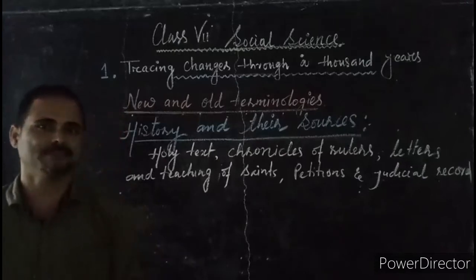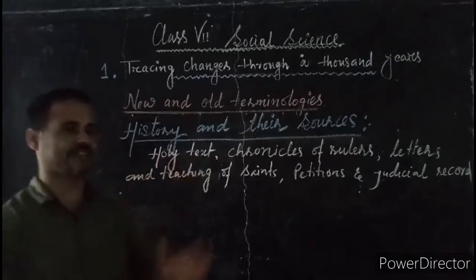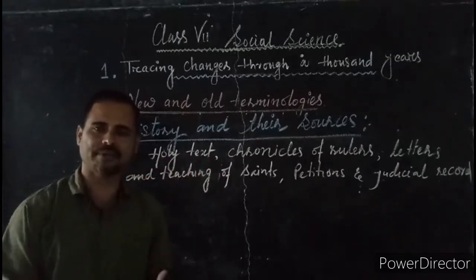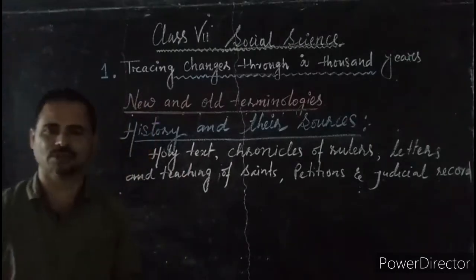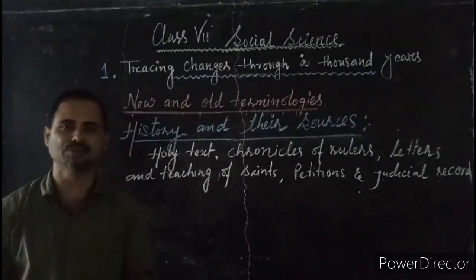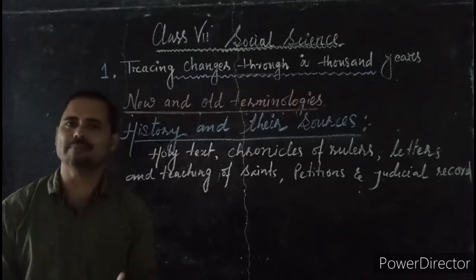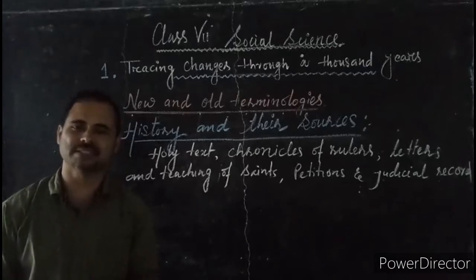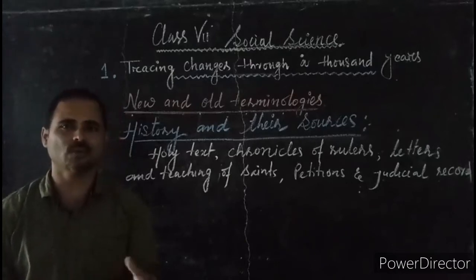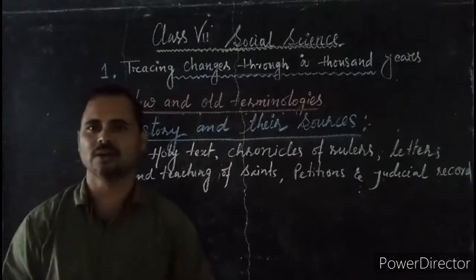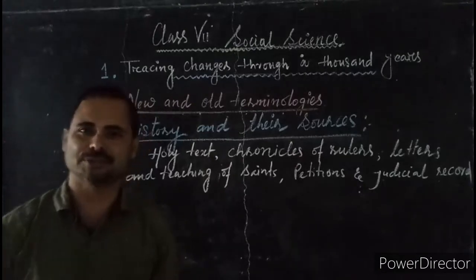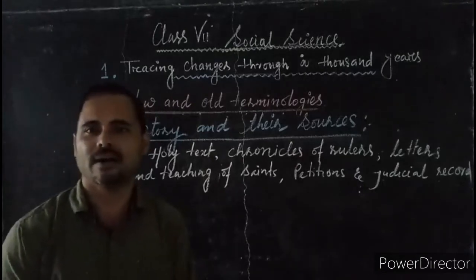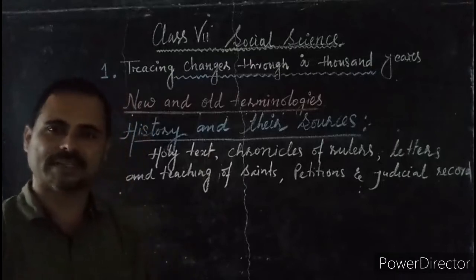And what are these? These sources are the holy texts. If you refer to the various holy texts or the various epics, then you will come to know that there is so much information associated with the past, and going through these holy texts we can gather the information. So this is also taken as one of the sources of history.